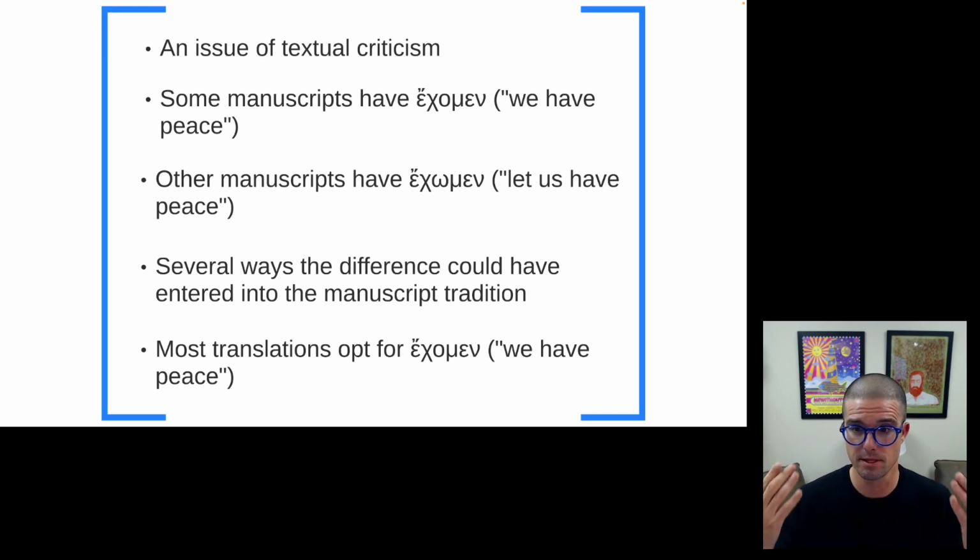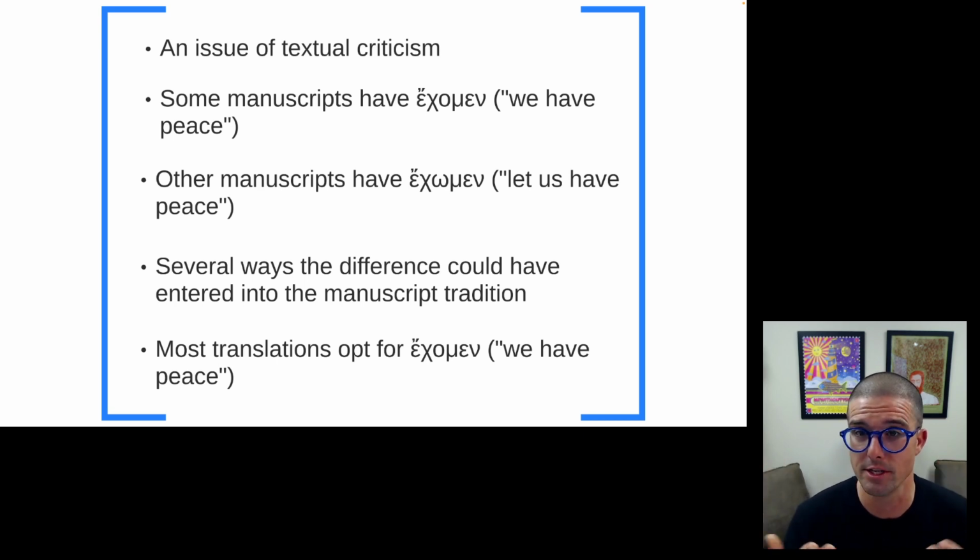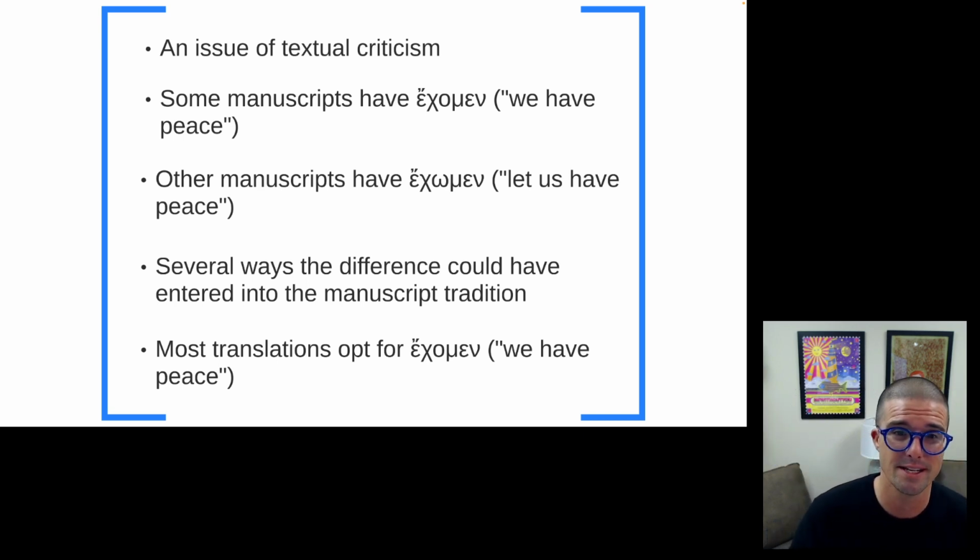And so textual criticism is going to weigh those manuscripts and the reasons for the changes and determine why those changes might have arisen. And some textual critics are going to say we need to figure out which one is older, which one is the original reading, though that is not what all text critics think we ought to do. So all this to say, we have both options on the table. In manuscripts, there is both the indicative and the subjunctive. And there are several different ways a change one way or the other, either from the indicative to the subjunctive or from the subjunctive to the indicative, could have entered into the manuscript traditions.